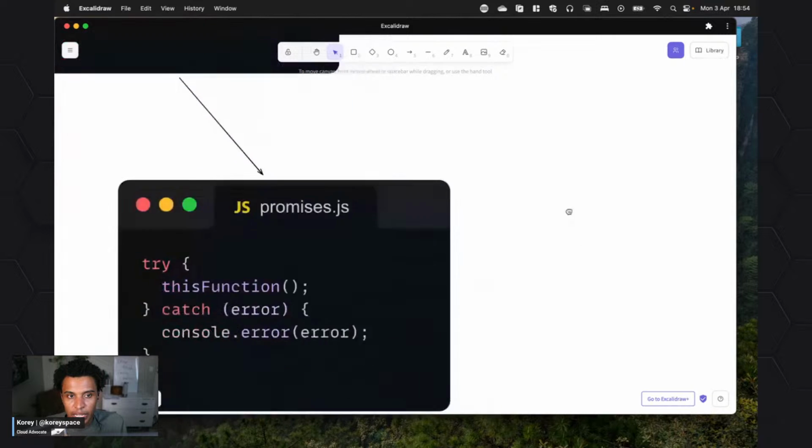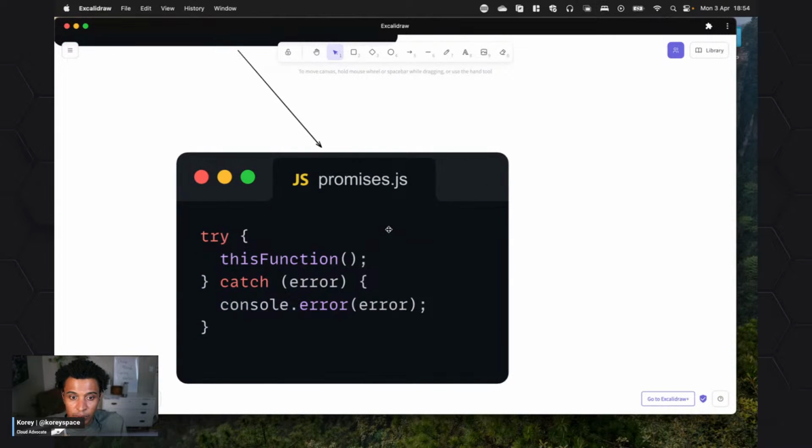And what's really nice about async await is, even though this doesn't show up, we could do this try catch. So try this function. If it doesn't work, catch the error, which I like, really sports-like. And then let's say in this case, we're just going to print the error out.